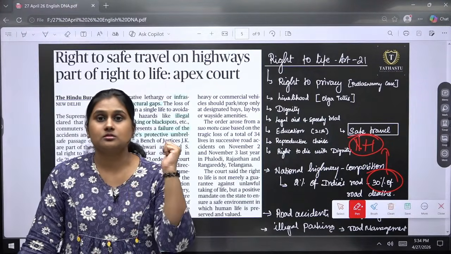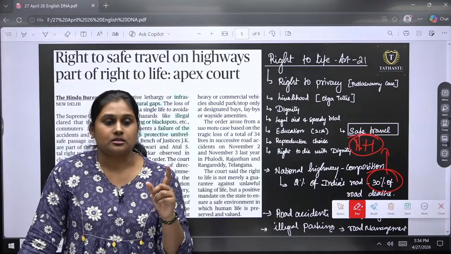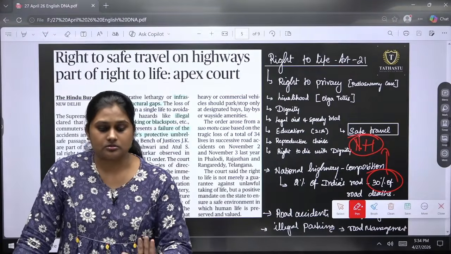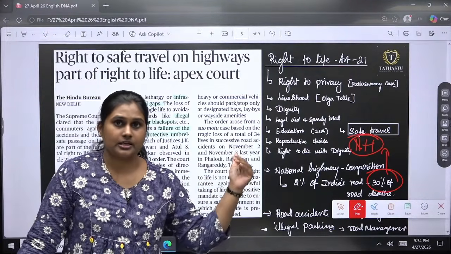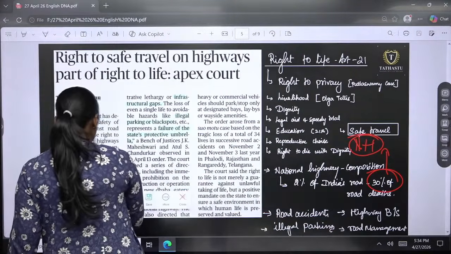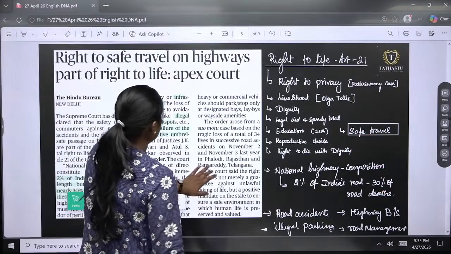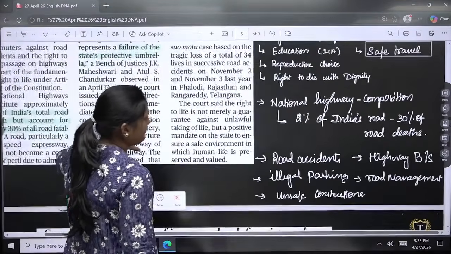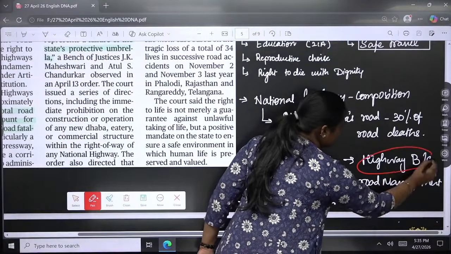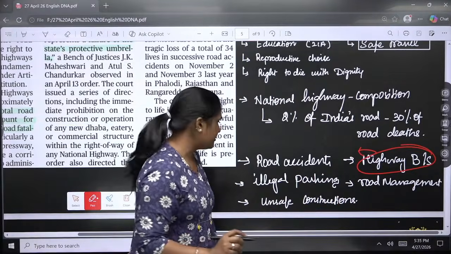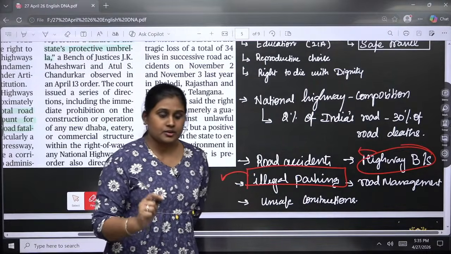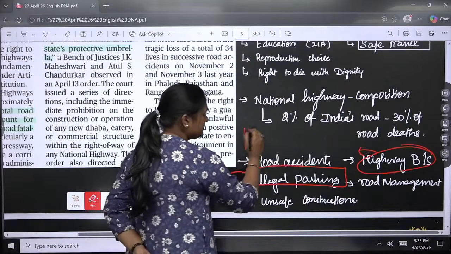So there is a policy gap here. Now the Supreme Court has come in with a suo motu appeal. Okay, that the national highways and the state have to take care of this particular thing. The Supreme Court has guided that the black spots have to be taken off, removed, and other than that illegal parking has to be eliminated, where the parking bays have to be clearly marked.